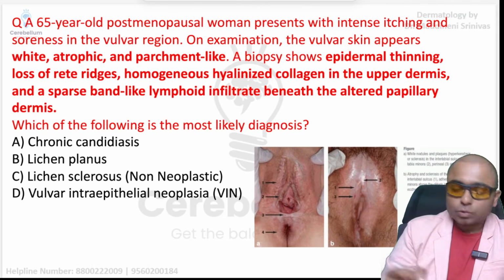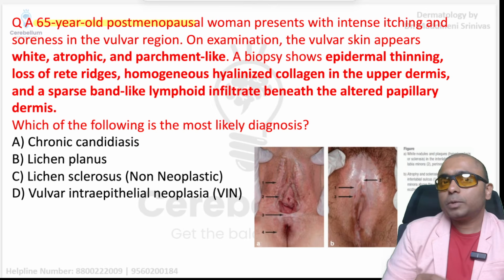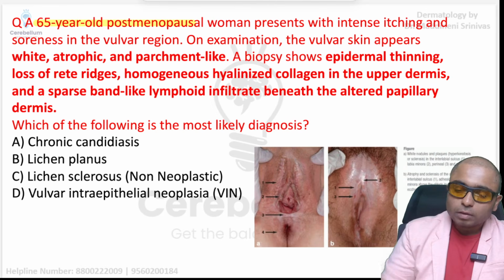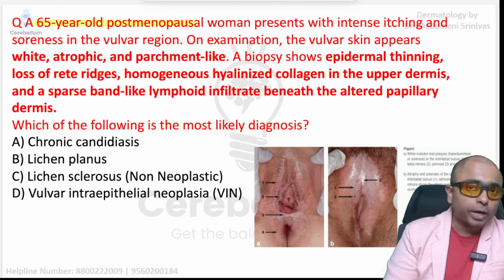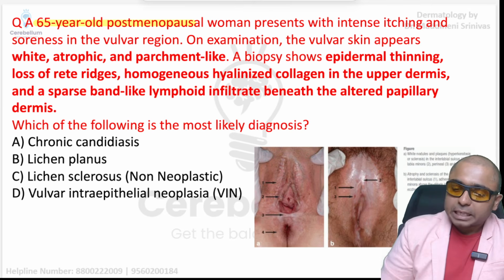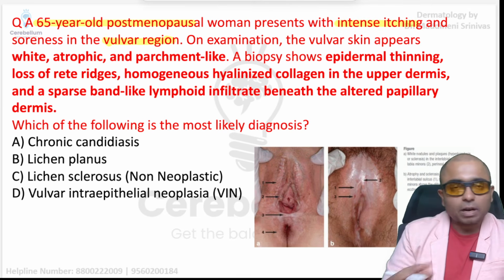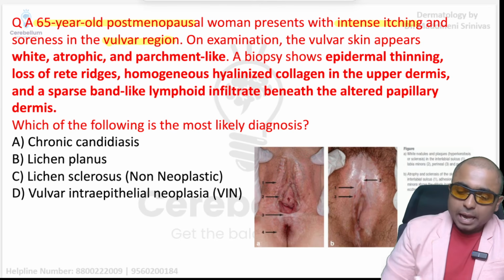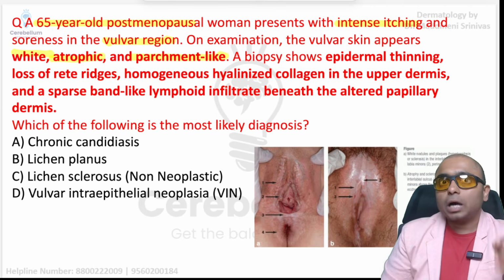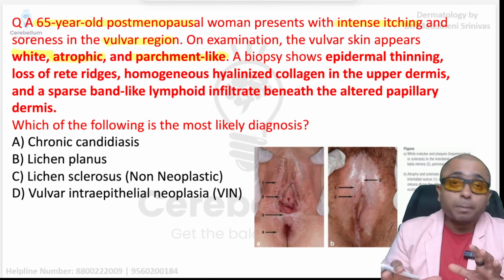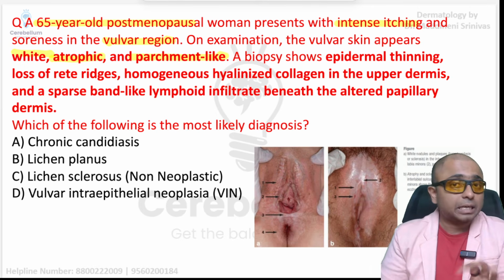Right, this is the next question, which is a 65-year-old post-menopausal woman. So this is actually a very important point: a post-menopausal woman presenting with intense itching and also soreness in the vulvar area, and the skin is atrophic, white and parchment-like. These are very, very important pointers which are given in the exam.